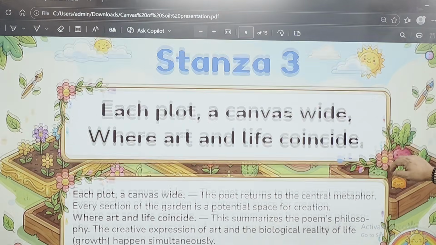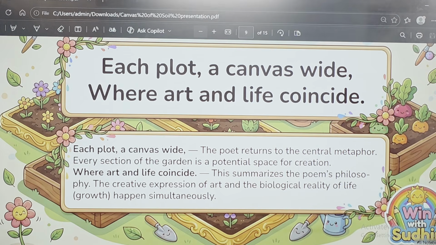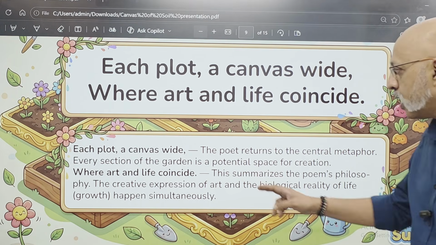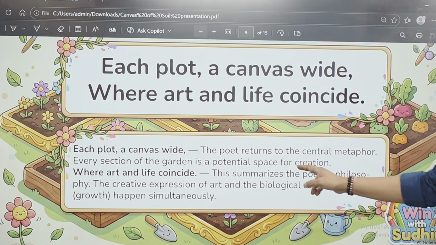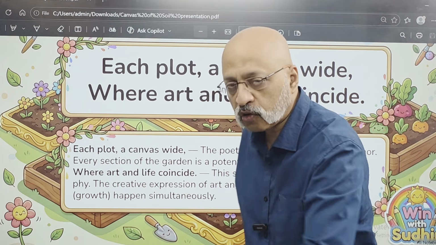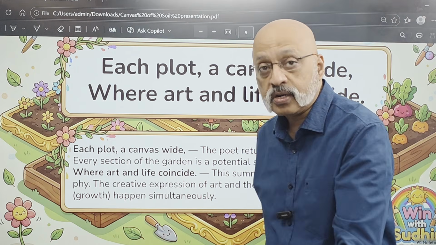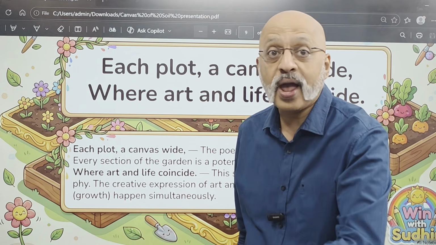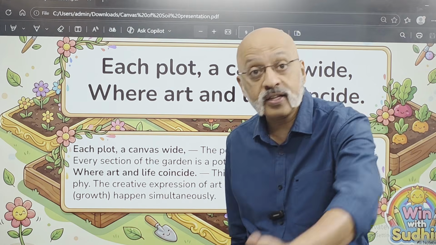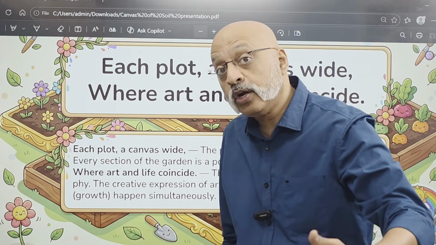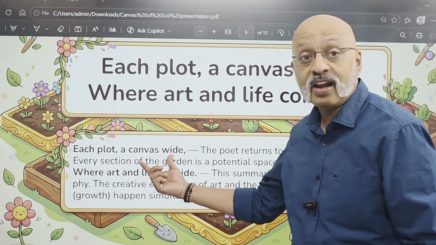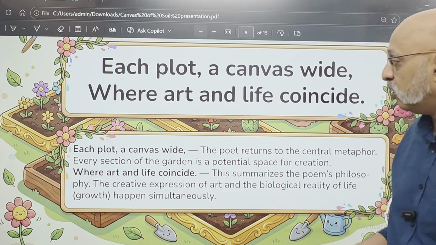Stanza 3. Each plot a canvas wide where art and life coincide. So the poet returns to the central metaphor, which is every section of the garden is a potential space for creation. Each plot of the garden is a canvas which is very wide. You can do any kind of creativity. I may do one kind of gardening. You may do another kind of gardening. Someone else may do a different kind of gardening. So it is a canvas which is very wide for anyone, right?